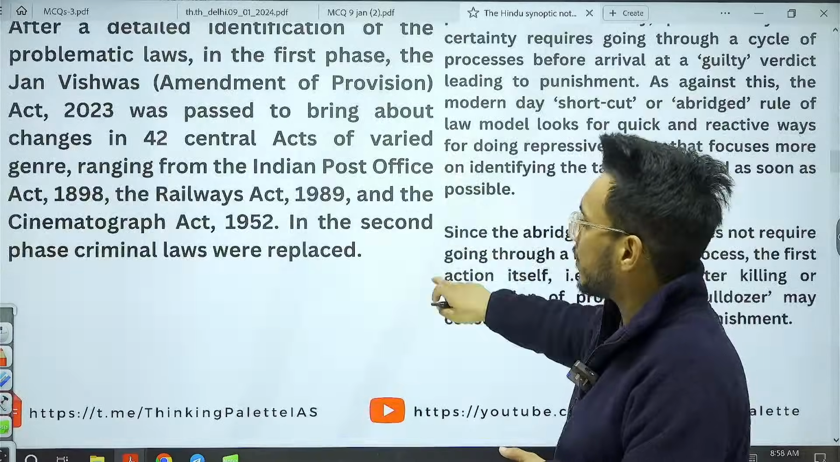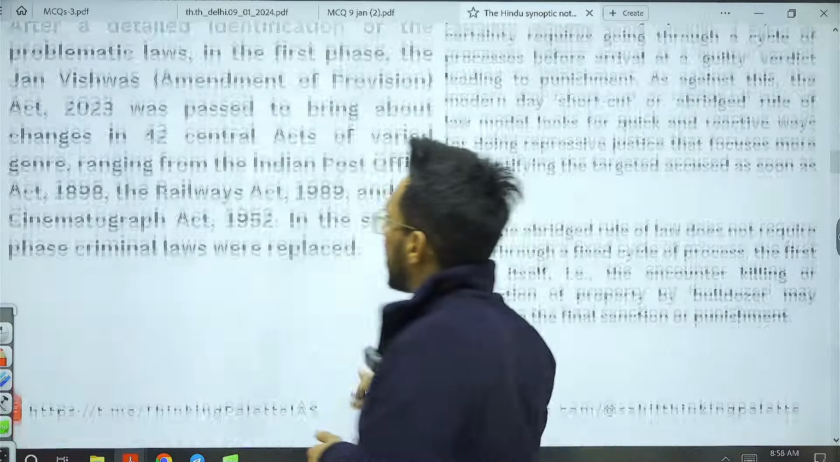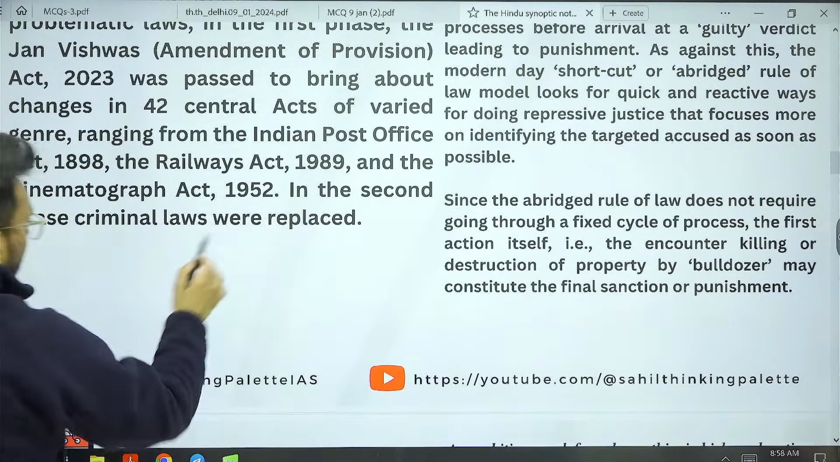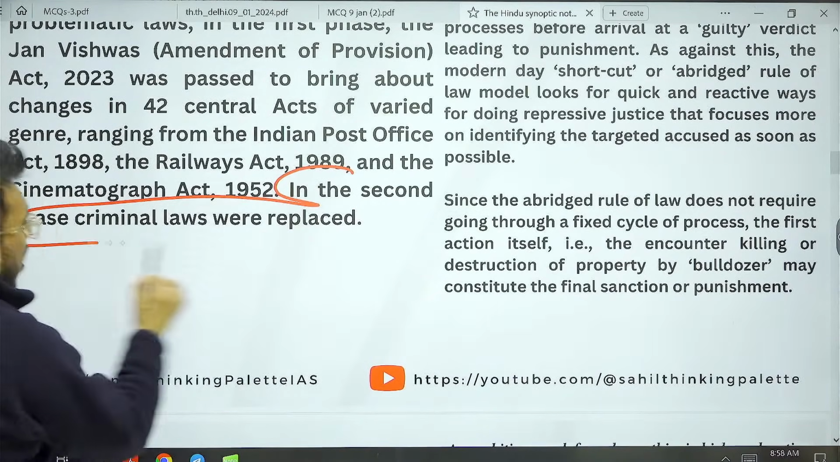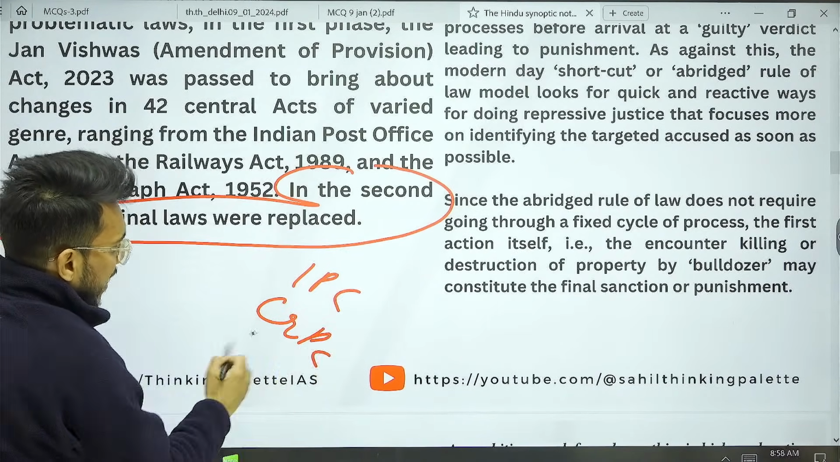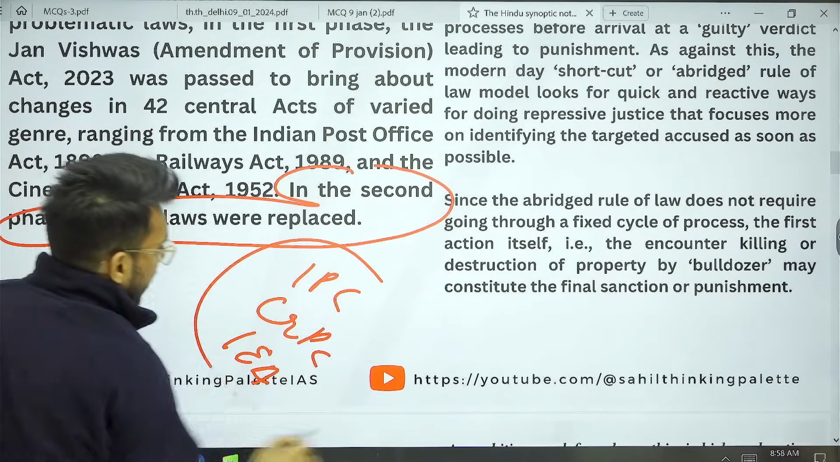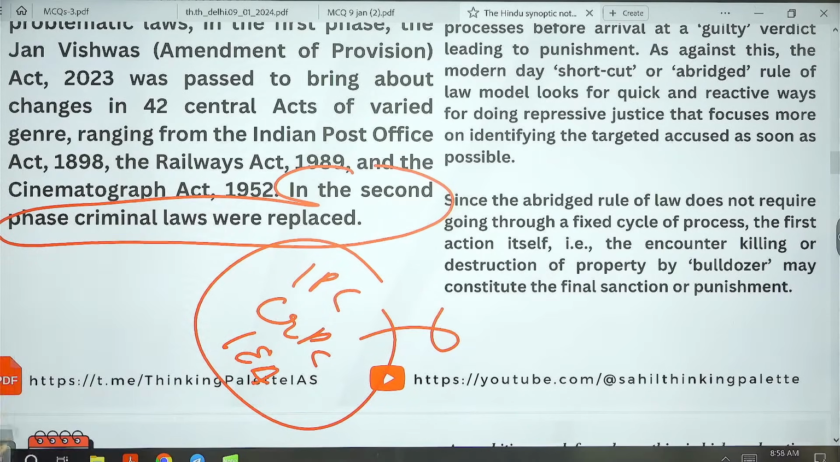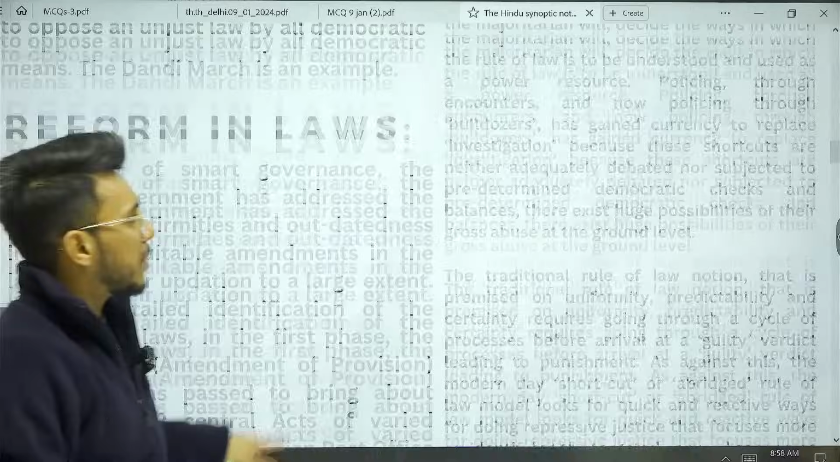Also, what is the government doing? The government has also come out with the three criminal law amendment bills. So the IPC, CrPC, and Indian Evidence Act are being replaced. This is the government's attempt to make laws more representative.